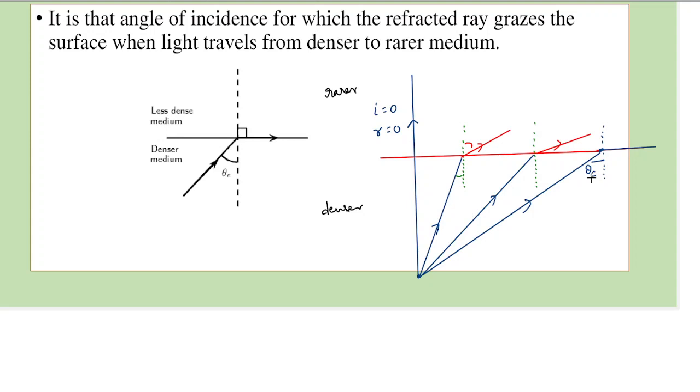So critical angle is that angle of incidence for which the refracted ray grazes along the surface, which means the angle which the refracted ray makes with the normal would be 90 degrees. So this angle of incidence is called the critical angle.